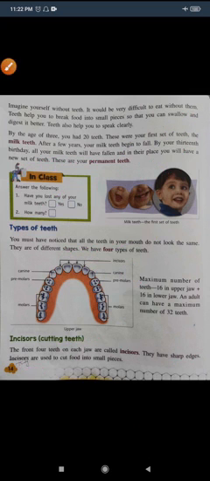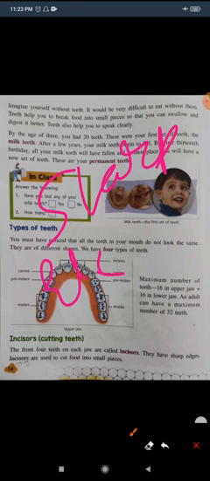Now come to the canine, the second type. It is also called tearing teeth. Why is it called tearing teeth? Because it is sharp, elongated, and has a pointy surface, and its primary function is to grip and tear tough food. Canine is situated at the back of the incisors, and the total number of canines in one jaw is equal to 2.